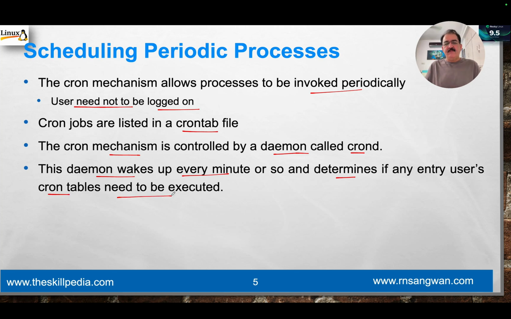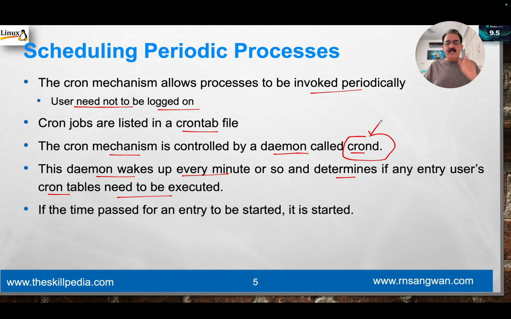Point simple, that you list some periodic processes in a file. This background daemon process will wake up every minute, will check whether there is any entry, any process that needs to be executed. If yes, it will execute that.